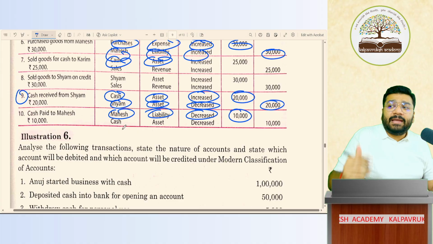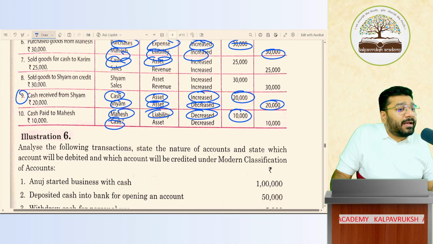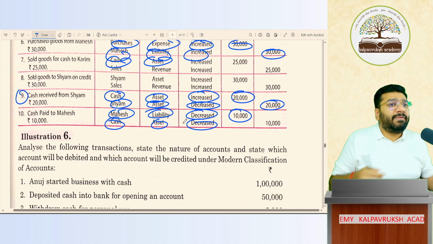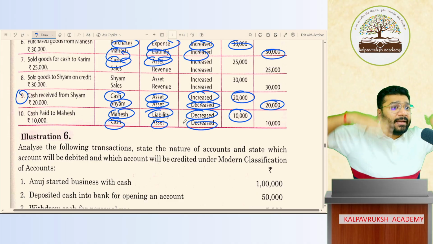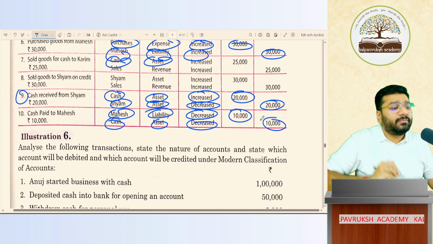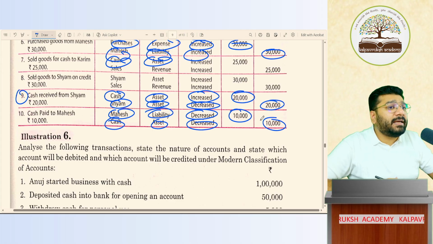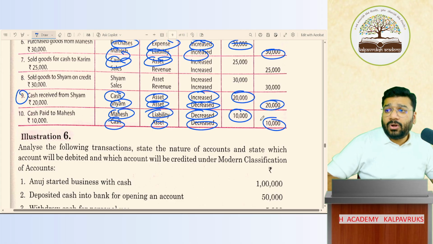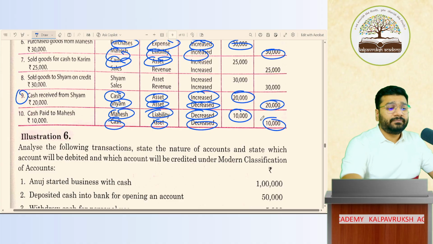Likewise, if I make the payment to him, my cash, that is asset, decreases. If I keep on making the payment to him, my cash balance will decrease. To decrease the asset, I have to give a credit. Got it? Not got it?